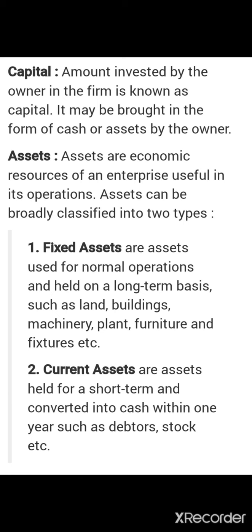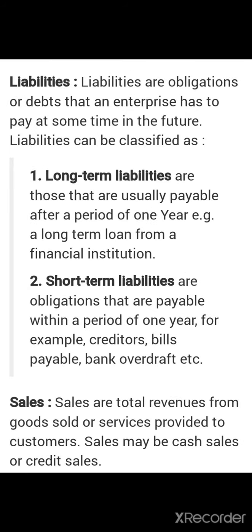Current assets are those assets which are held for short term and converted into cash within 1 year, such as debtors, stock, etc. In other words, we can say that assets are the properties of the business. Now, let's move on to our next topic of basic accounting terms, that is liabilities. Liabilities are the obligations or debts that an enterprise has to pay at some time in future.